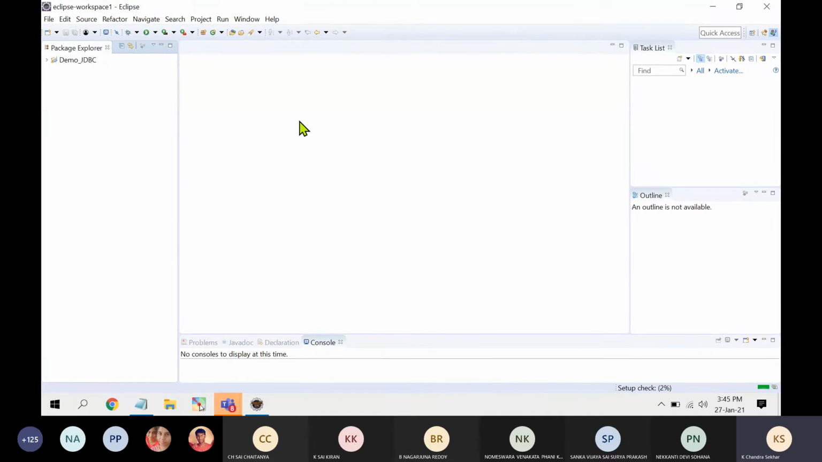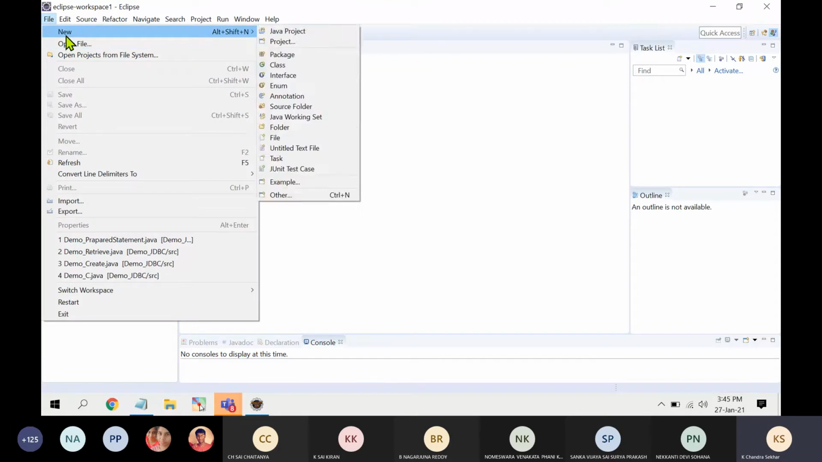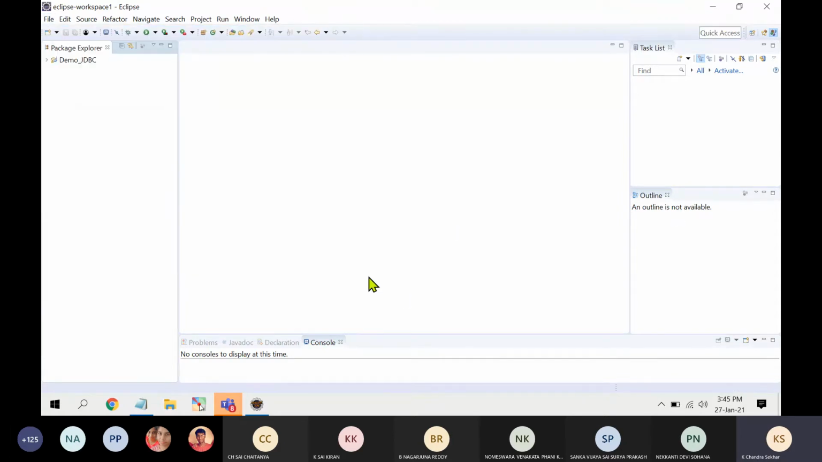Now come back to your session. So how to create a project? Let me start with a new Java project. This is your Eclipse IDE. You are already familiar with it. I am not touching anything. All the options here are already familiar.